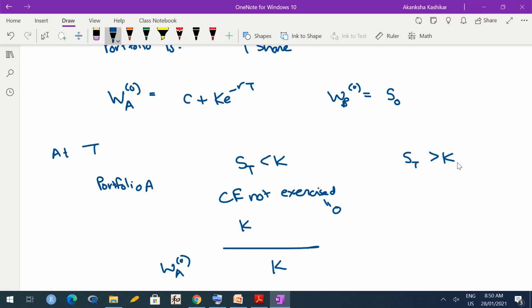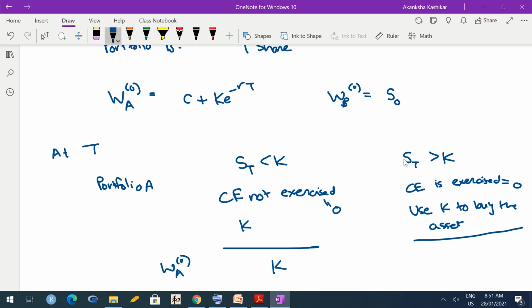If ST is greater than K, then what happens? C is exercised. But again, if exercised, still it becomes 0. So you use this cash K to buy the asset, and now you have one asset. So worth of that asset is actually ST, because market worth of that asset is ST. So now worth of the portfolio becomes ST instead of K. Okay. So this is worth of portfolio A under two different scenarios.